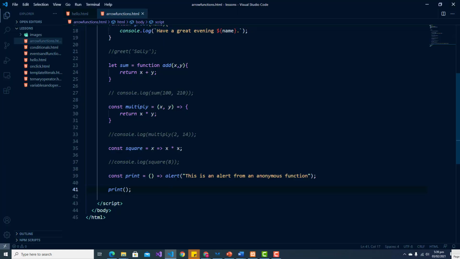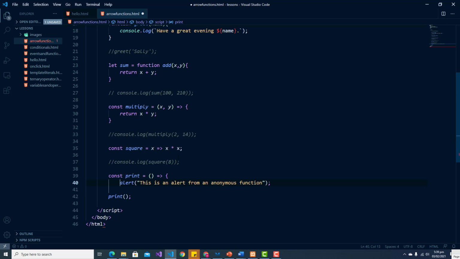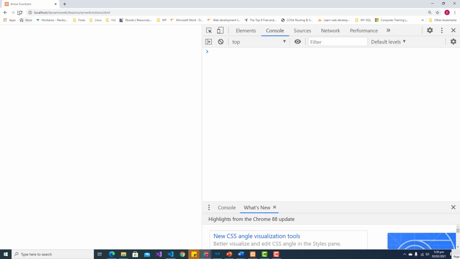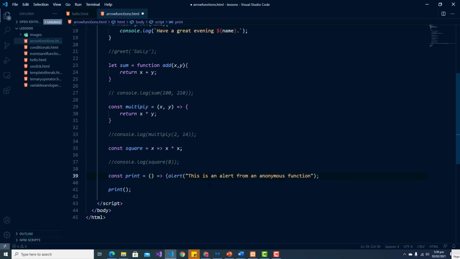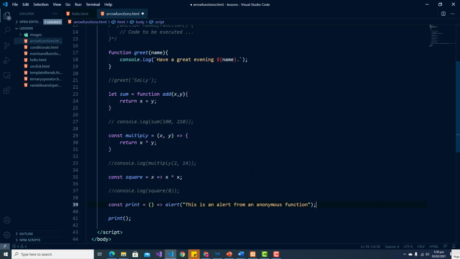So if it's a simple one-liner like this, you can write an anonymous function this way. Else, if it is multiple lines, then you would probably want to include your curly braces like so for multiple lines, and this will run just the same way as it did before. But if you have a one-liner, then this is way more concise and neat. So this is how we can define functions in different ways, anonymous and nameless function expressions in JavaScript.